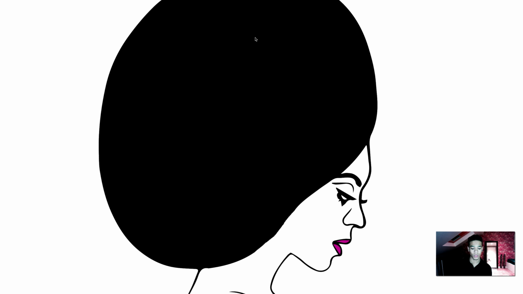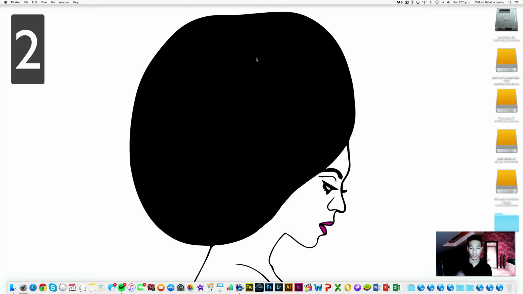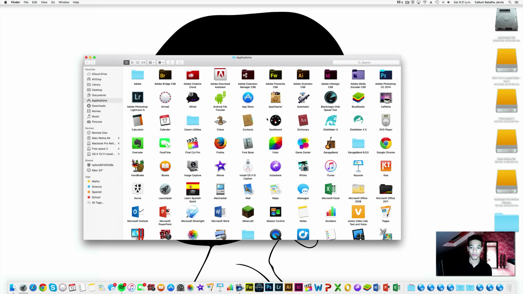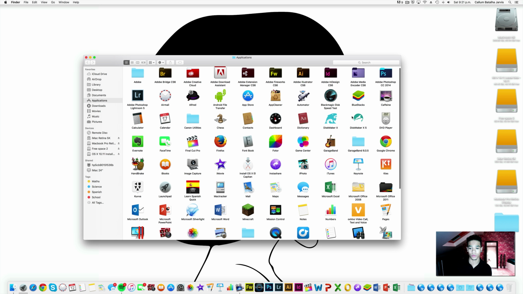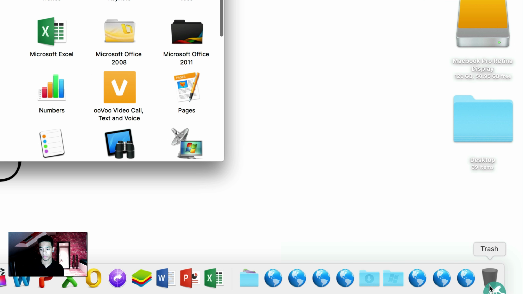Okay. Number 2 is how to delete programs. Now the quickest and easiest way to delete a program is to simply go back to your Finder, find the program you want to delete, for example Disk Maker X5, and drag it down to the bin at the bottom.